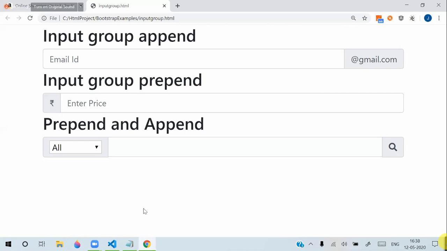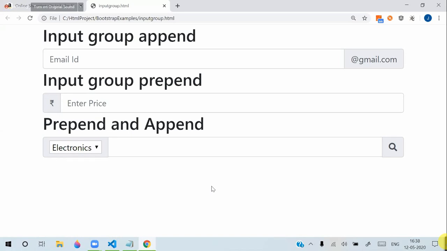It depends on how you want to design it and how you want to place it. So your user can select a category, use the search box, and this search button, right? So these are important things. Later we can implement functionality for them, but this is how we generally design. So input group mostly has prepend, and input group has append.